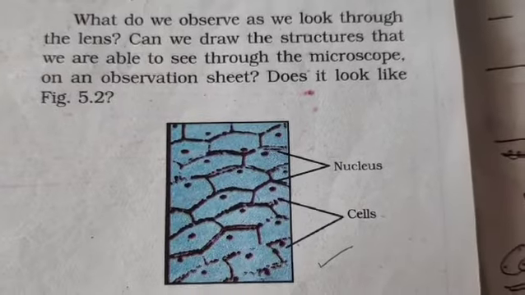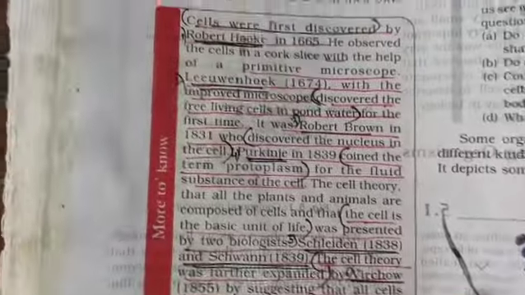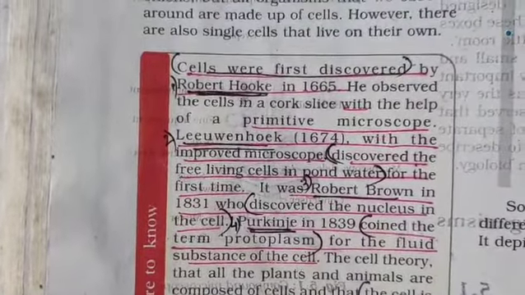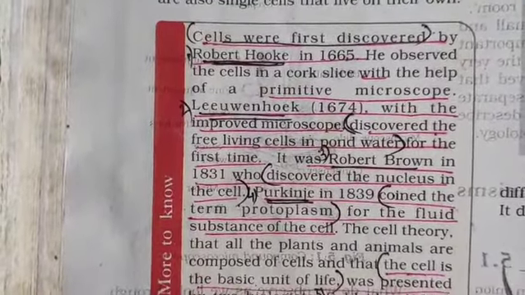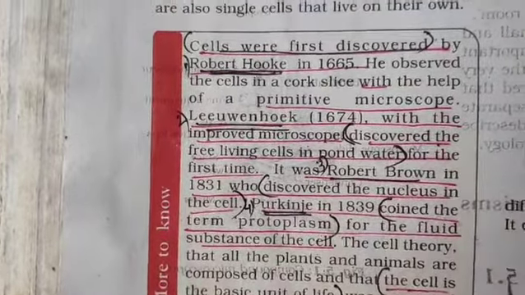Clear? Now, before we study the details about the cell, there are many people who have contributed. This is put up under the section of Do You Know, but still, you should know the names of the various scientists and their contributions. I made your work easier over here, children.